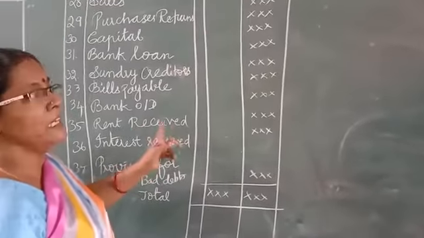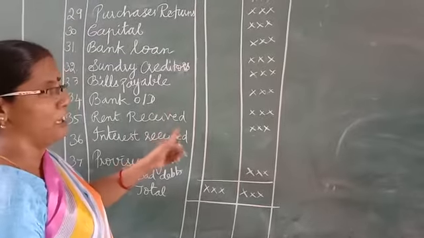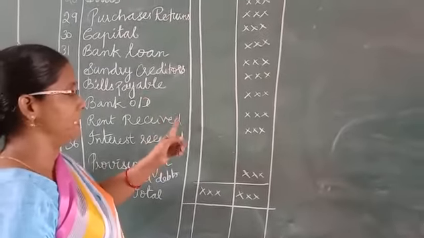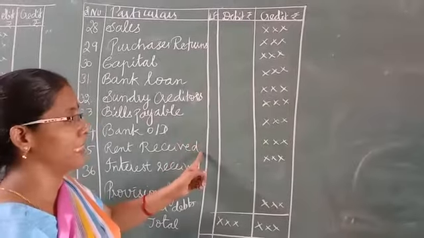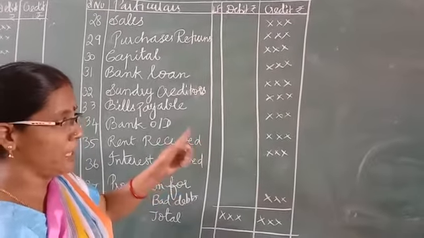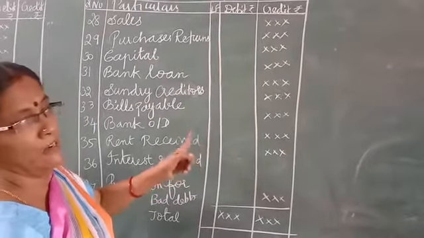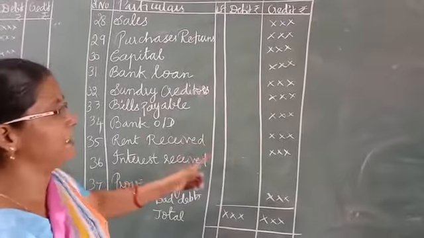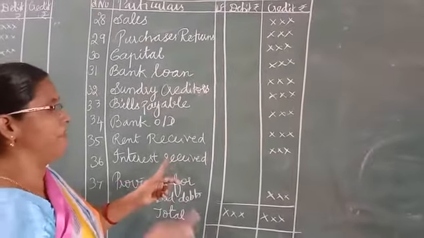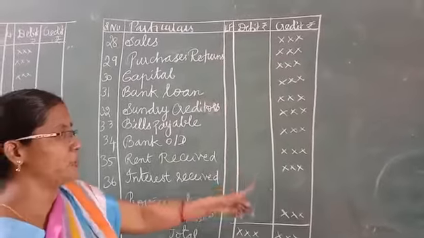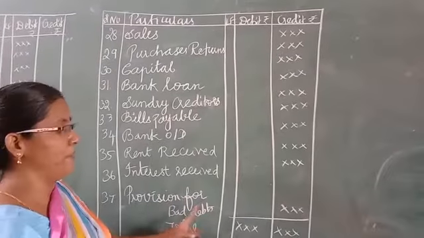Rent received. Rent received is a nominal account. Debit all expenses and losses, credit all incomes and gains, isn't it? So as per the nominal account credit rule, we have taken this one. Rent received is an income, so whatever the income, rent received, commission received, interest received, everything should be credited. Provision for bad debts.